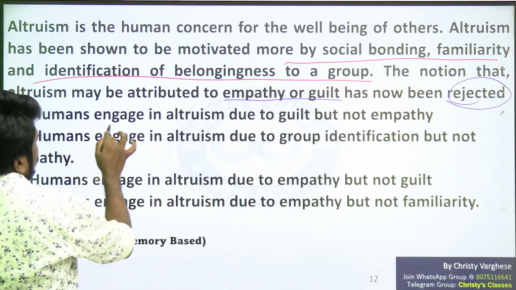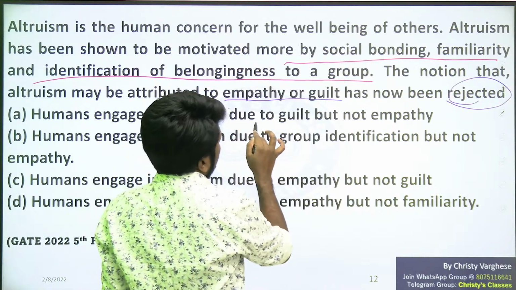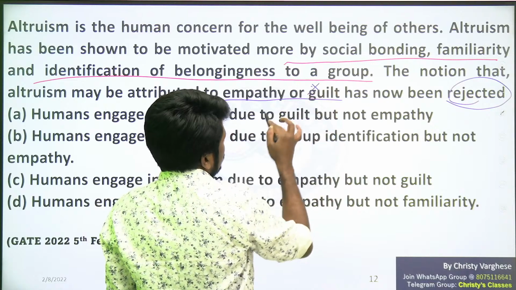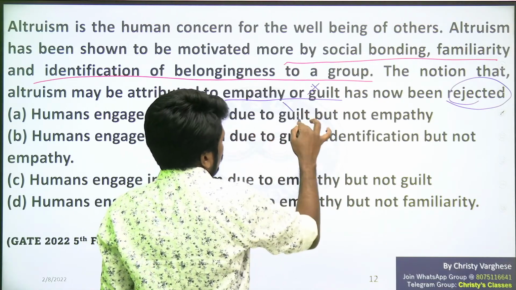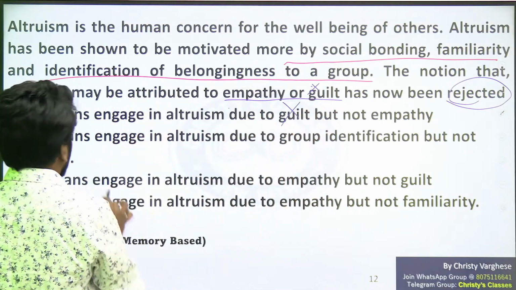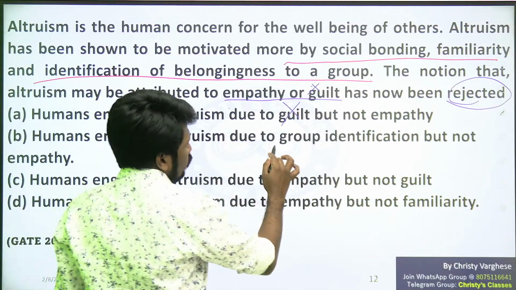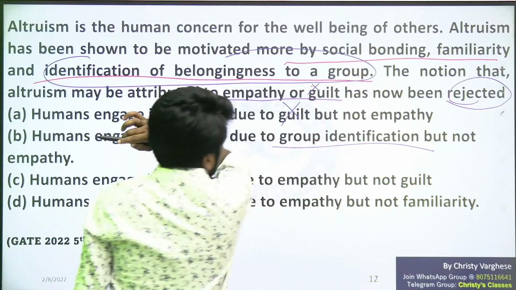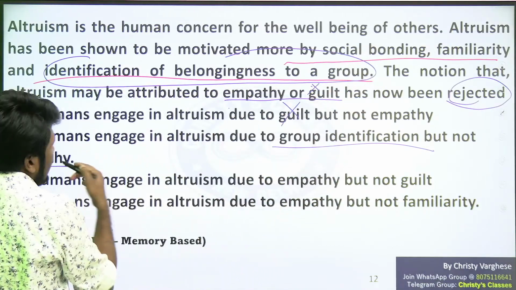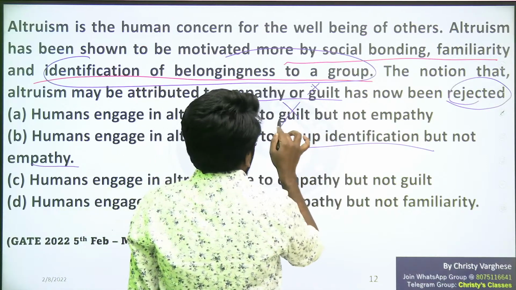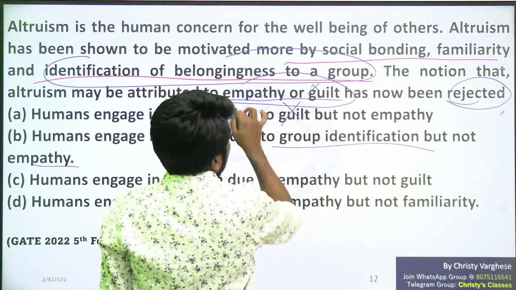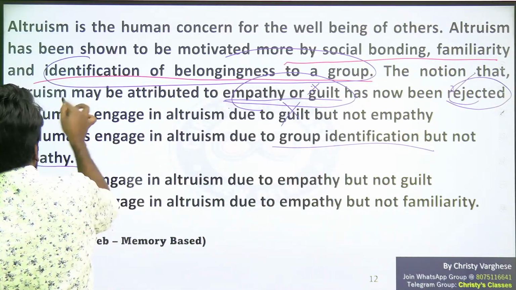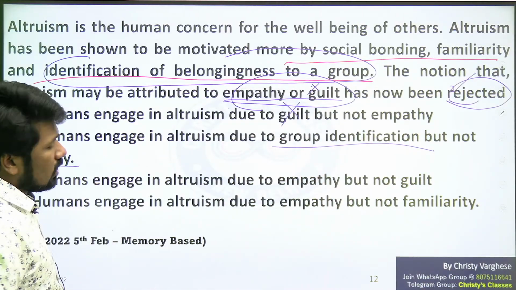Now check each option. Humans engage in altruism due to guilt but not empathy. No, guilt is not what is told, so that is wrong. Guilt also is not possible. Humans engage in altruism due to group identification but not empathy. That part is correct. Empathy and guilt are rejected, so not empathy, but group identification is more valid. So option B is making more sense.